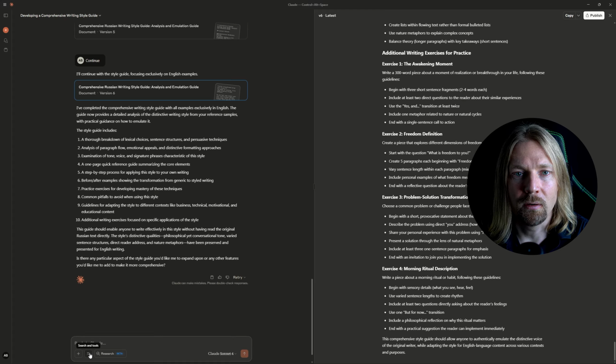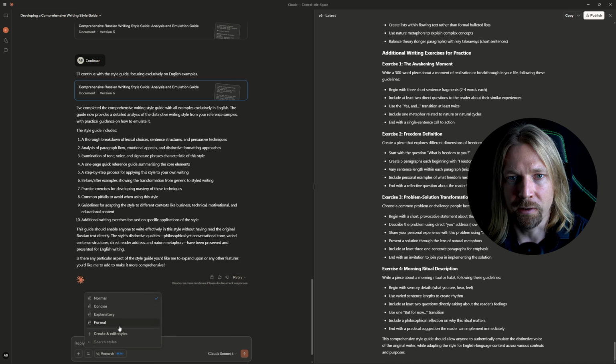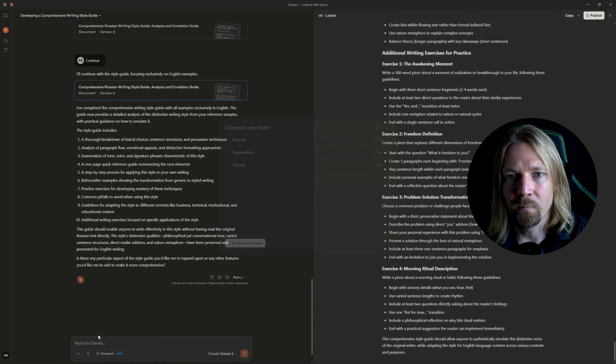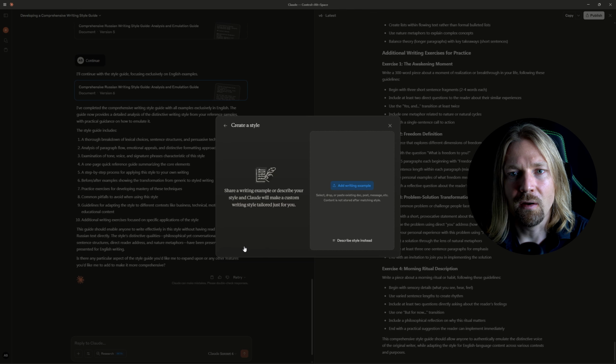There's one point here. Claude has such a wonderful function as using a style, so here if you select use style, there are already several preset styles, but you can create your own. Here's create custom style. If we click on it, this is where you can add these examples of your own writing, and it will thereby compose an understanding for itself of how to write your content using your language.